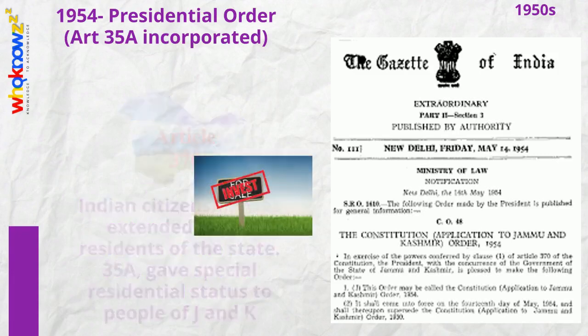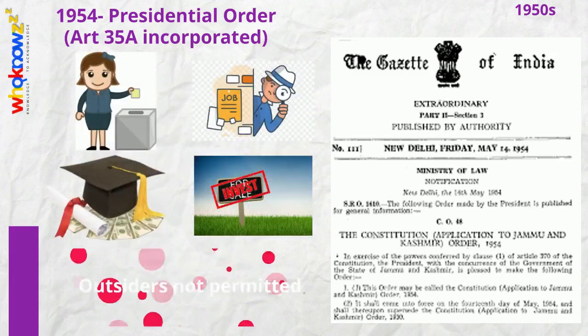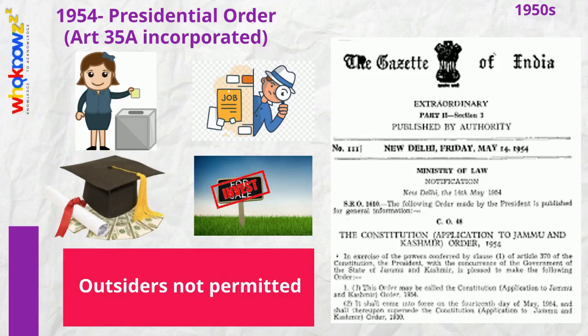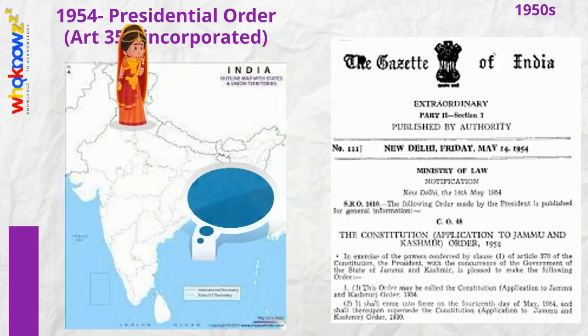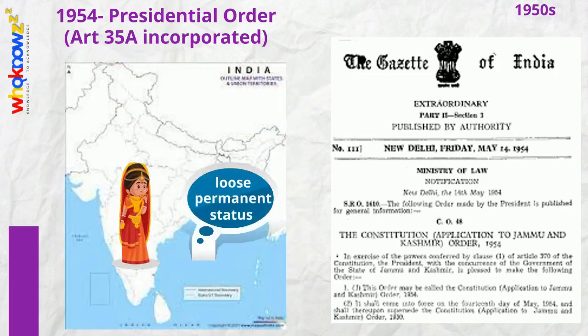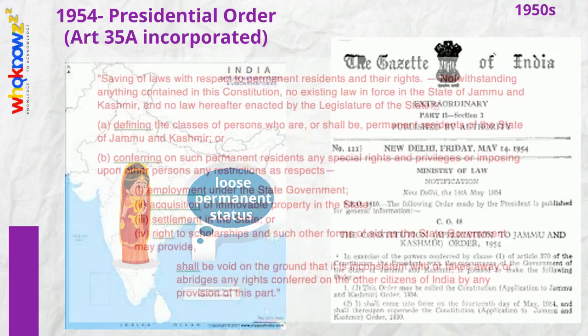No outsider was permitted to buy land or become eligible for many other rights in the state, like government jobs, scholarship or voting rights. It also said that if a woman of Jammu and Kashmir married outside, then she would lose her permanent residency. This was, however, later removed by High Court of Jammu and Kashmir in 2002. Those who wish to read original text of Article 35A in detail may pause the video and read.